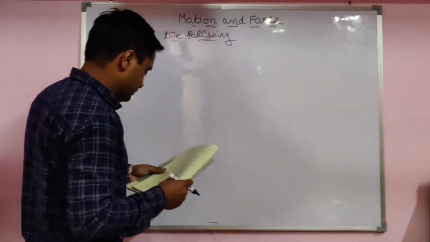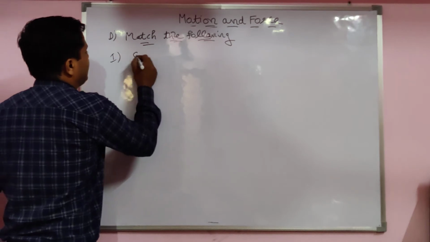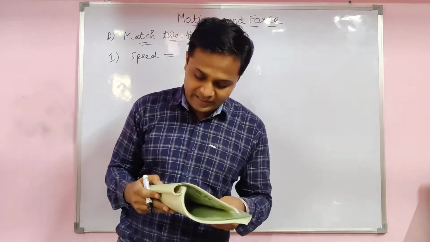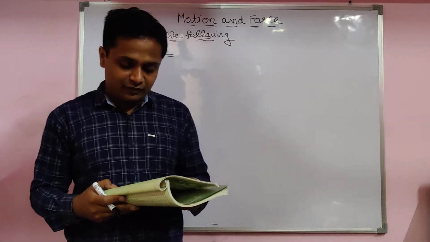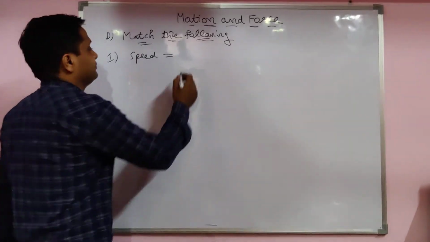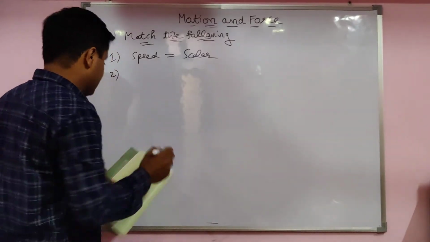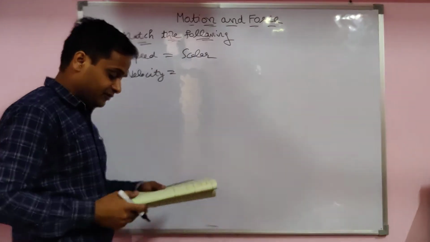First one is speed. Try to see which one matches with speed: a scalar quantity. Second one is velocity, a vector quantity. Now we check which one is okay.